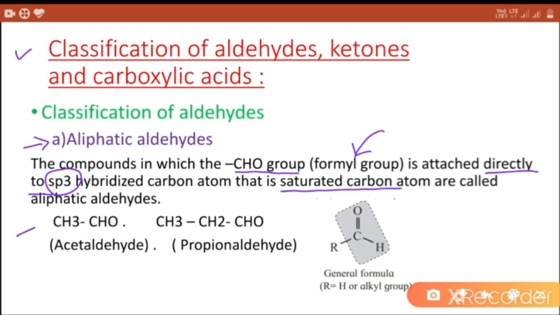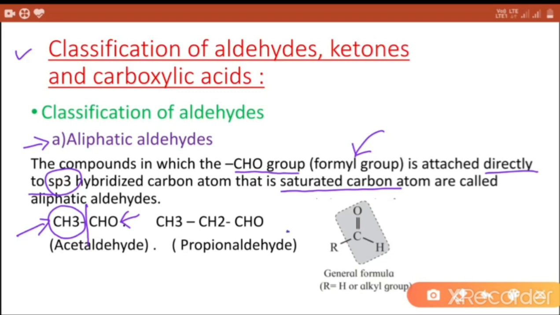For example, acetaldehyde. In this compound, the CHO functional group is attached with the methyl alkyl group, and the carbon atom in this alkyl group is sp3 hybridized.